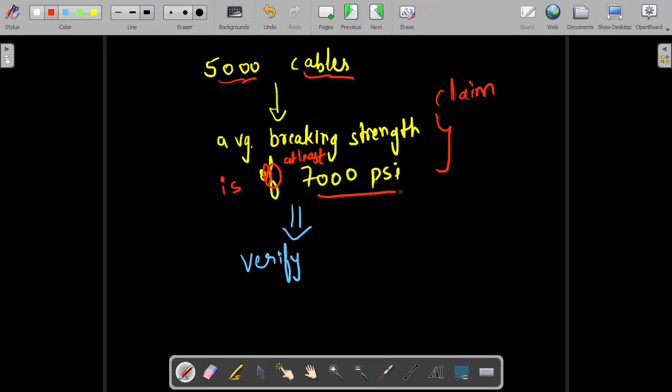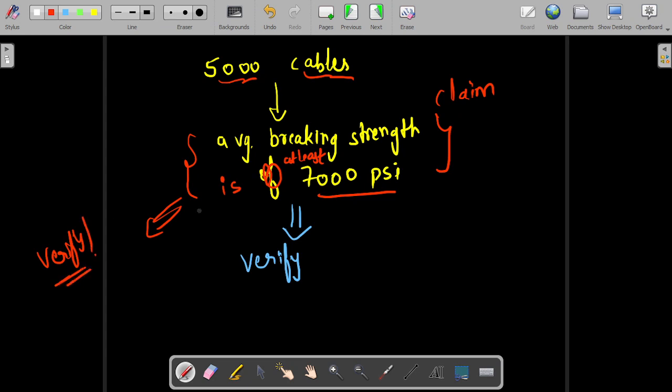7,000 psi. Psi is a unit for measuring strength in mechanics. It's called pounds per square inch, and it's usually used in the United States. It's standard there. So this is the claim of the manufacturing company, and we have to verify it. How can we verify? Here hypothesis testing comes into play, and thanks to it we can verify the claim.